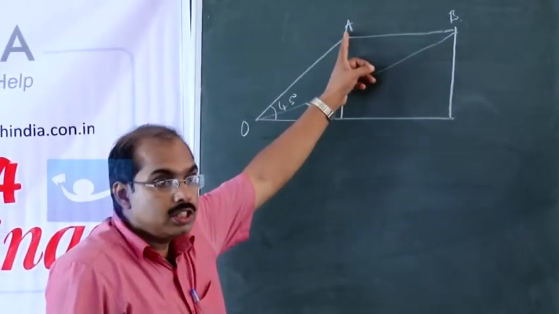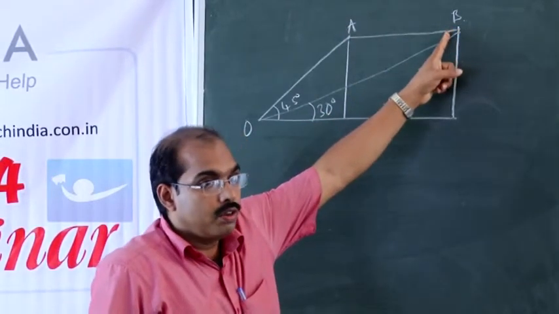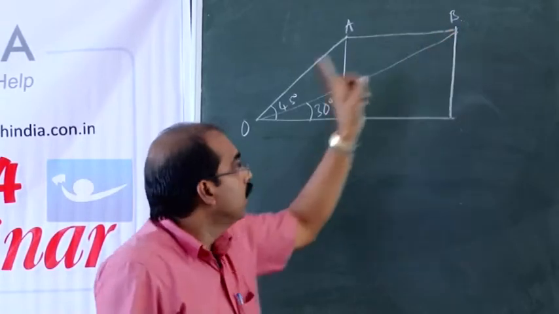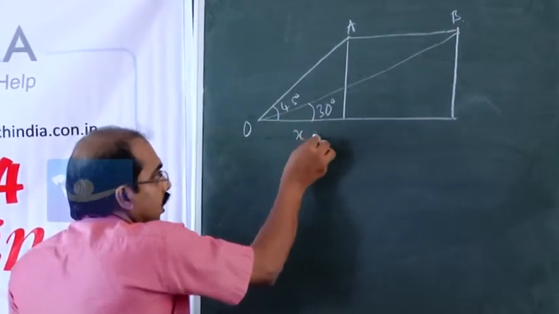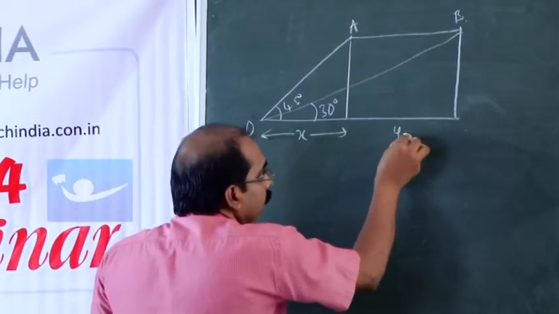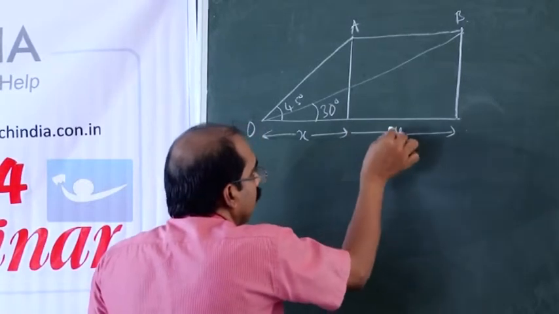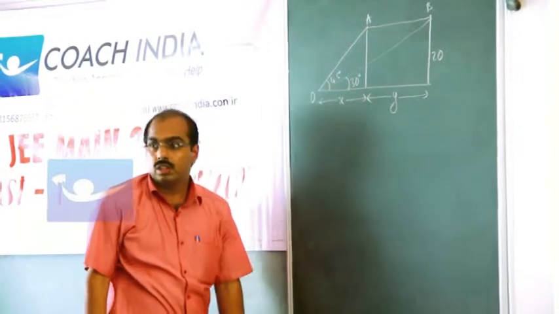At the first stage the bird was here, then if the bird is here, the angle of elevation is going to be 30 degrees. Suppose this distance is x and this distance be y. 20 is the height of the pole.